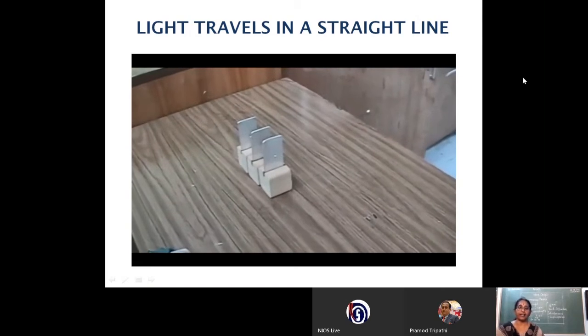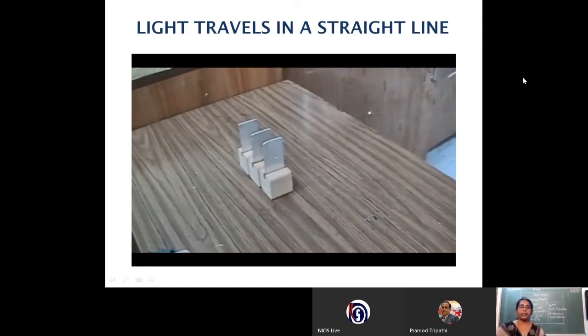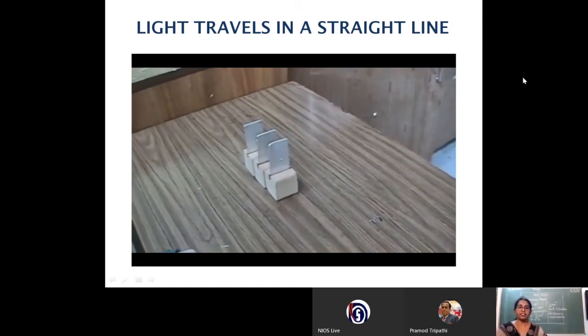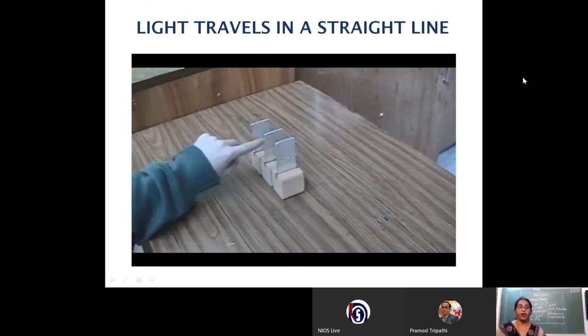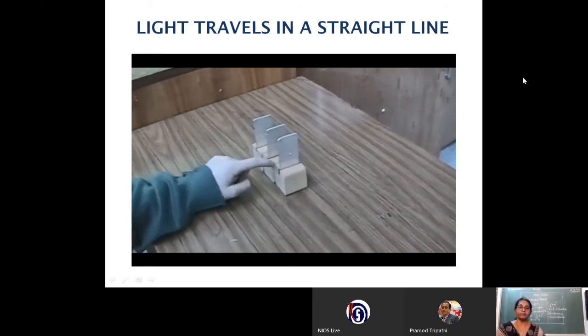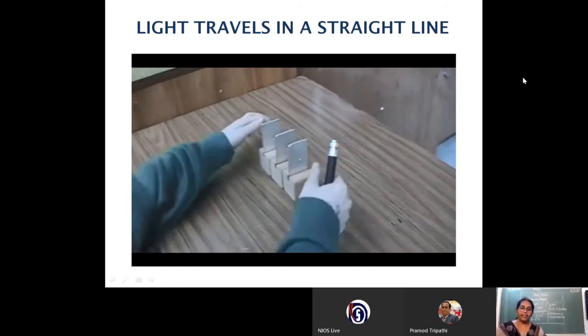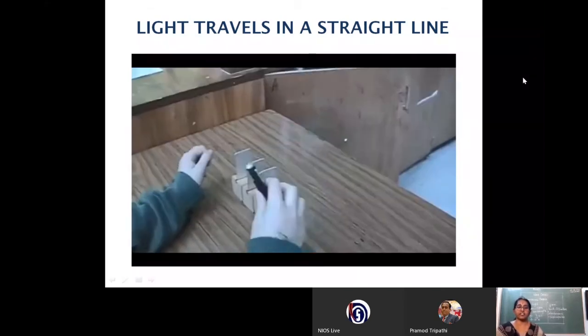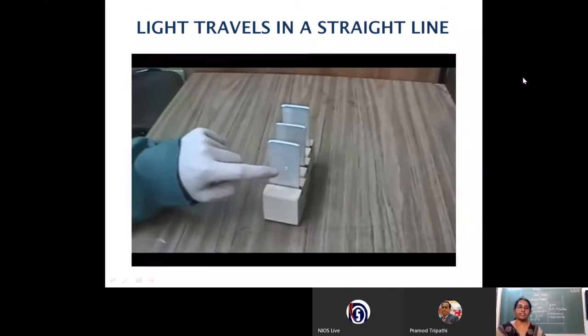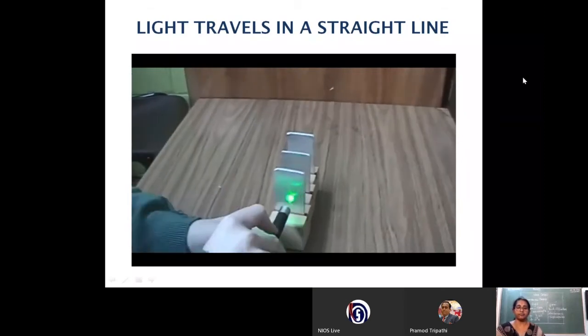You can see that there are three metallic strips arranged one in front of the other, having holes at the center. Please make sure that all these three holes are kept one in front of the other in a straight line by passing a string through them.